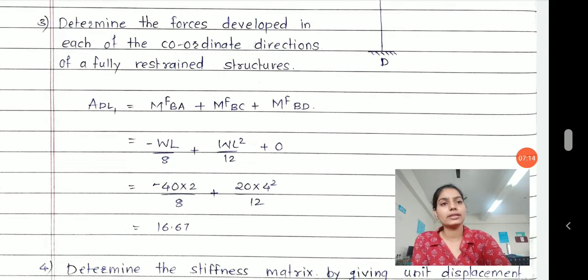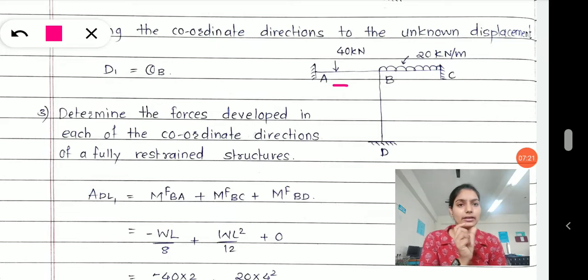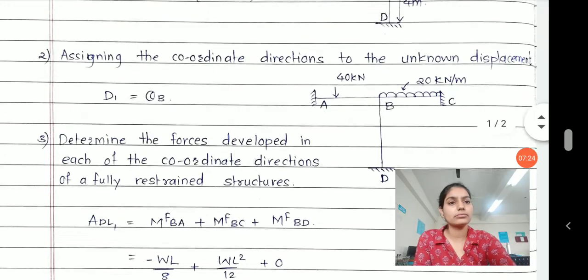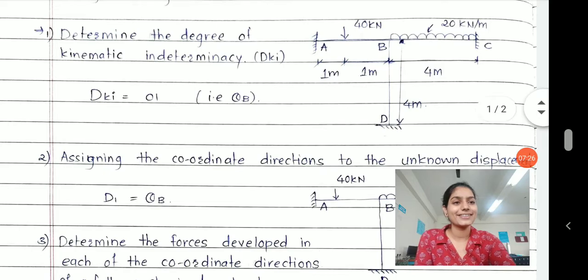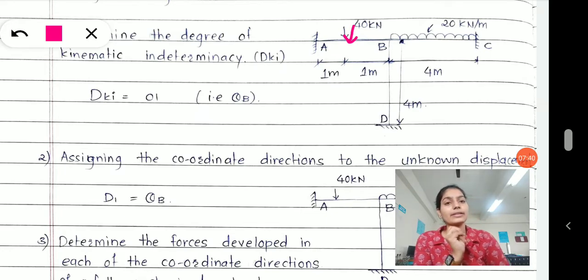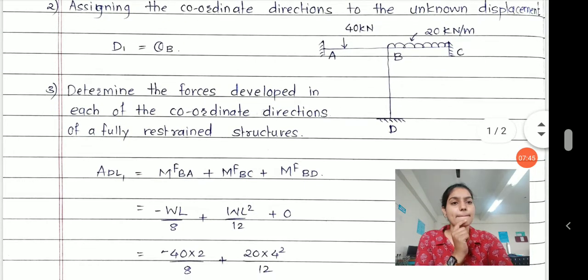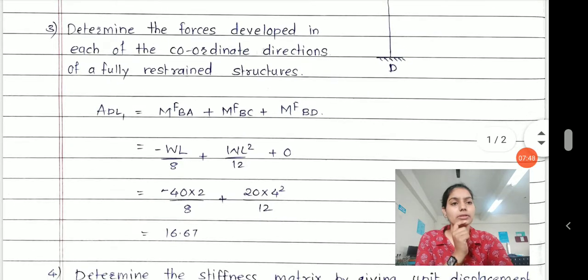MFAB, let's see once more. MFAB has a concentrated load, which is placed exactly at the center of your span, 1 meter and 1 meter, so it divides the beam equally into half parts.